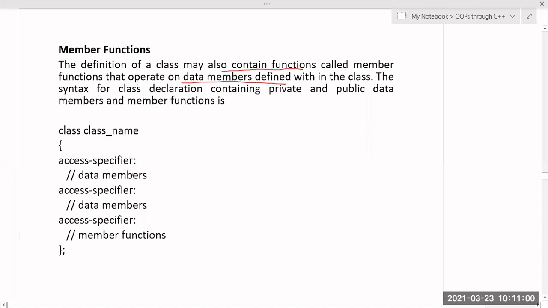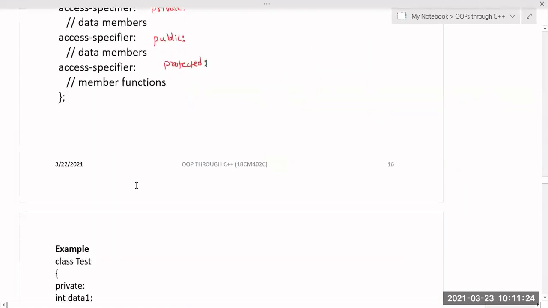It will be public, private, or protected, but by default if you didn't mention any access specifier, it is private. Or otherwise you can make it private by explicitly specifying private. We can have data members in private, in public, and also in protected. That is the member function. So here we have two data members and one member function.